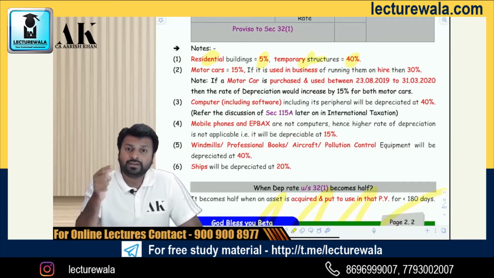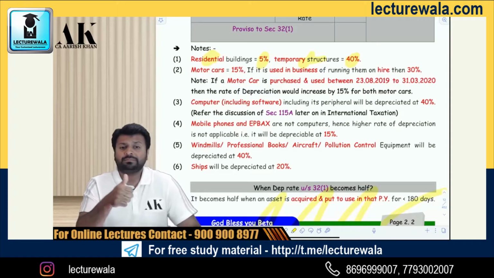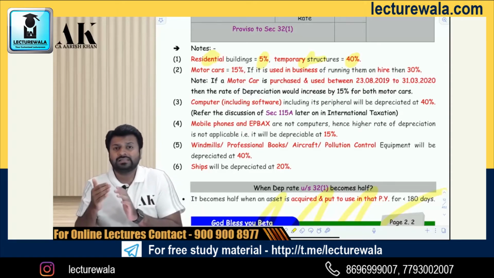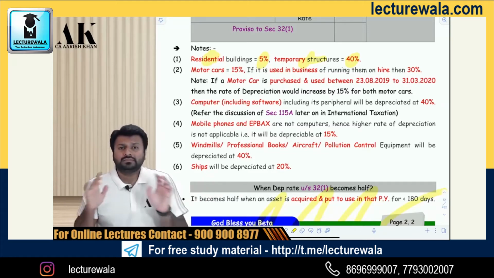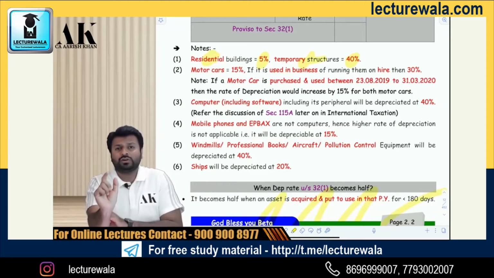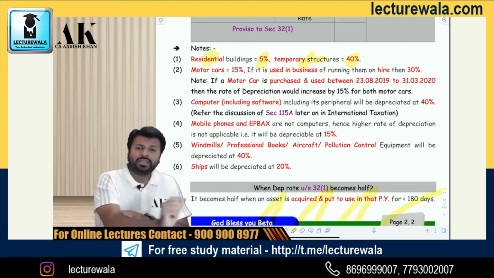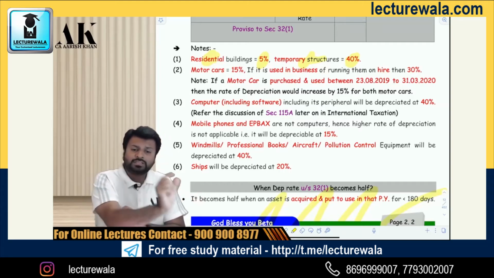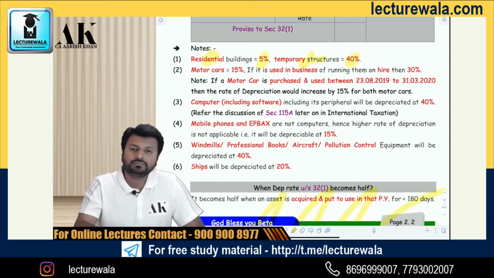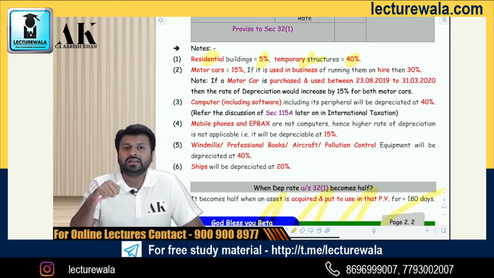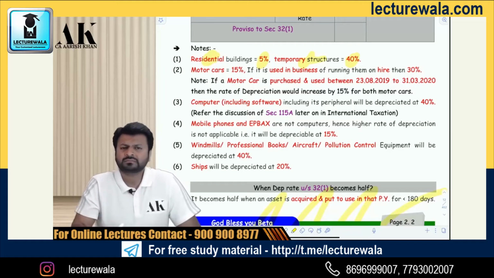Motor vehicle by default, it is 15% because motor vehicle is classified as plant and machinery. But if a motor vehicle is in the business of running them on hire, then it is 30%. In that also, all motor vehicle, if it is purchased between 23rd of August 2019 to 31st of March 2020 and it is put to use between that period, then you will get 15% extra depreciation. That is, the normal motor vehicle will get 15 plus 15, and the motor vehicle which is run in the business of running them on hire will get 30 plus 15. That is 45%. That's great.